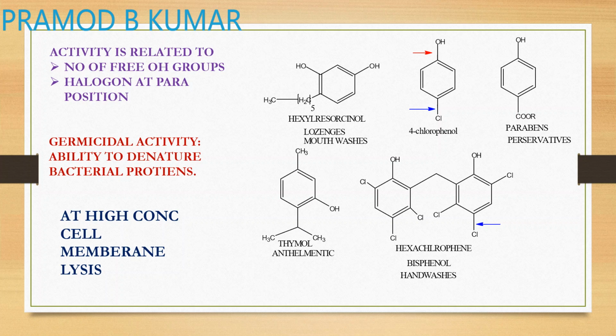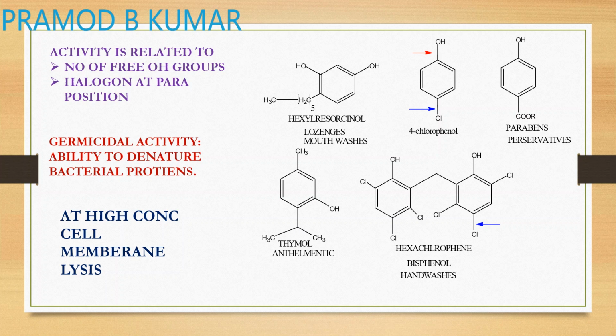These are nothing but para-hydroxybenzoate esters, which contain an ester group at the para position to the OH. Methyl paraben is a methyl ester, propyl paraben is a propyl ester, and ethyl paraben is an ethyl ester. They are basically used as preservatives in all of your preparations.